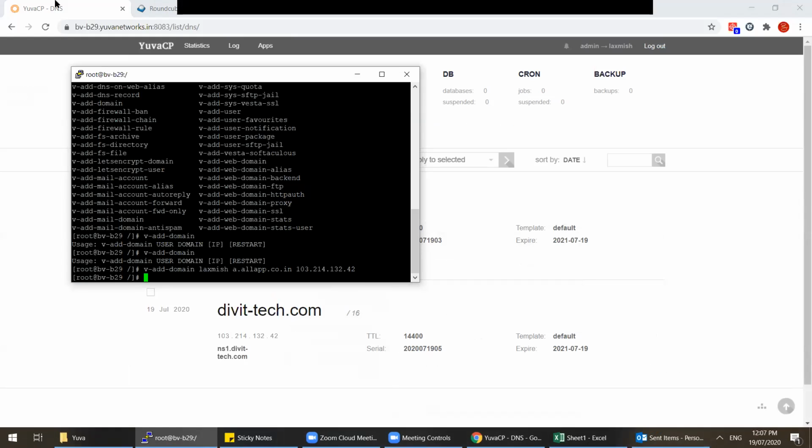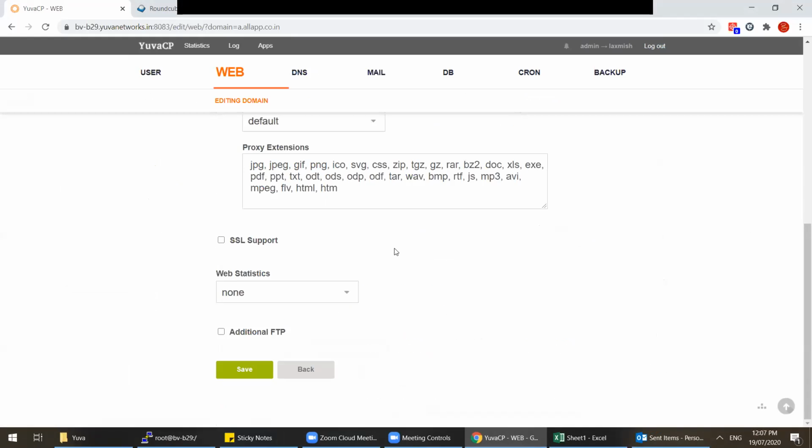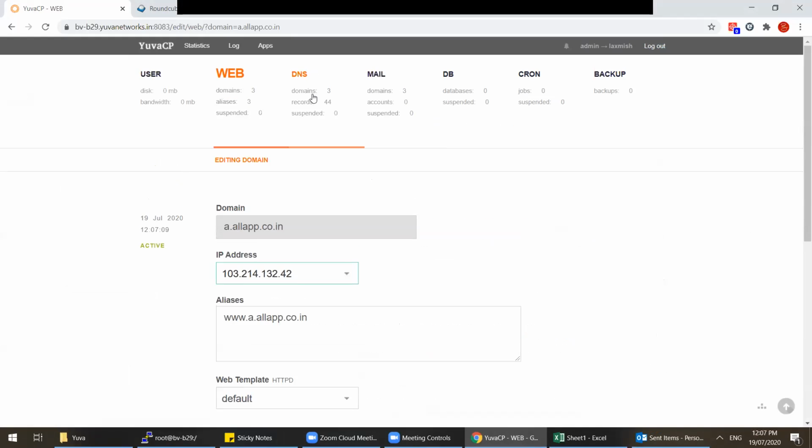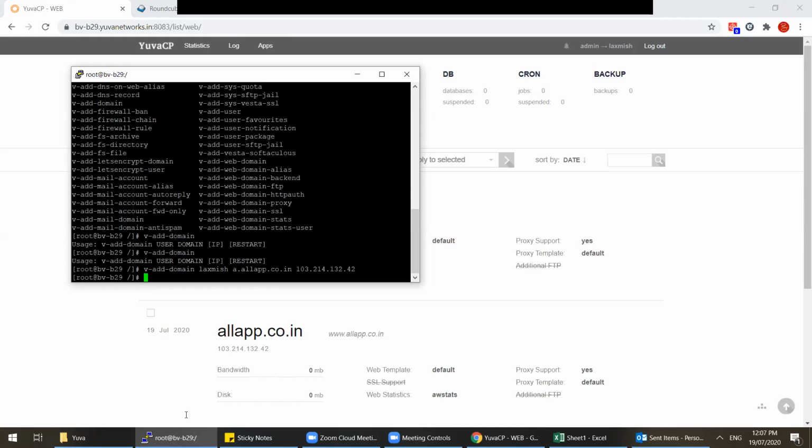So that gets added. Now you refresh, you get this. Okay. So from CLI you can do it. After this, do we need to update anything anywhere, I mean, once the subdomain is added? Nothing. That's all. It gets added. That's all. Okay, fine.